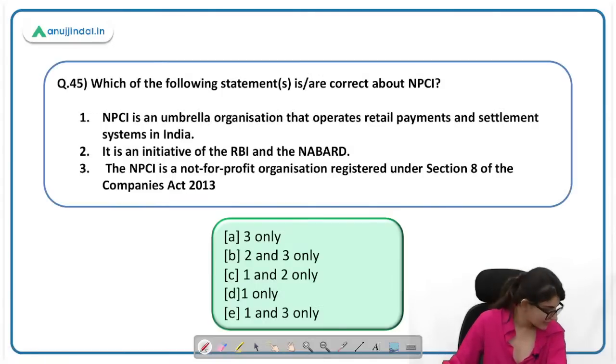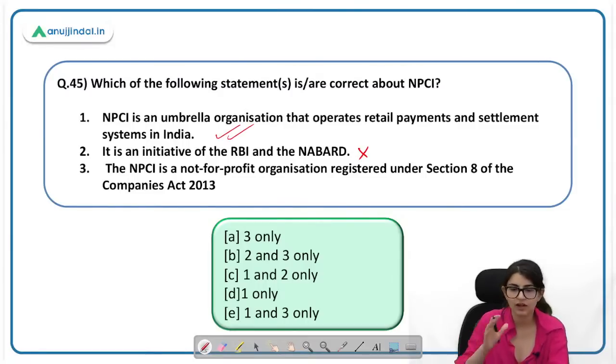Which of the following statements are correct about NPCI? NPCI is an umbrella organization that operates retail payment and settlement system in India. It is an initiative of RBI and NABARD. This is incorrect statement. The first statement is correct. It is an umbrella organization that operates retail payment and settlement. NPCI is a not-for-profit organization registered as a Section 8 company. This is also correct. So first and three are correct. Answer क्या होगा? E.